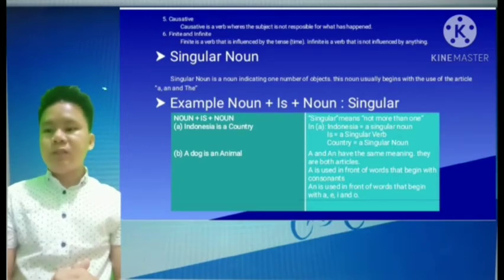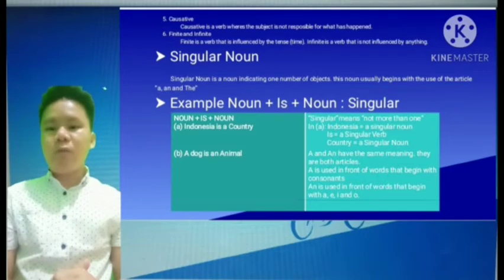B. A dog is an animal. A and an have the same meaning. They are both articles. A is used in front of words that begin with a consonant. An is used in front of words that begin with A, E, I, O, and U.